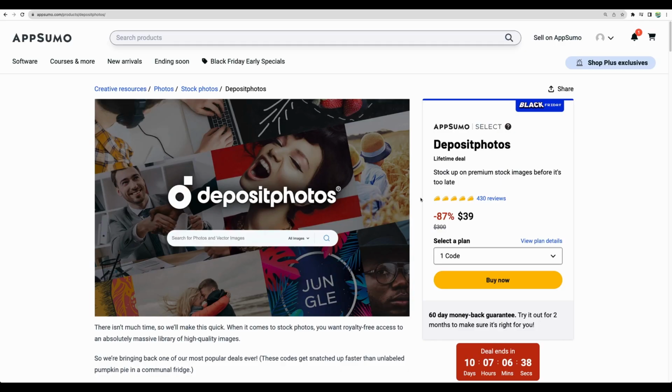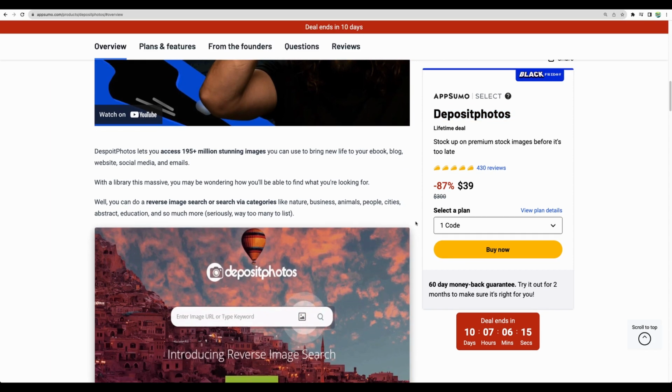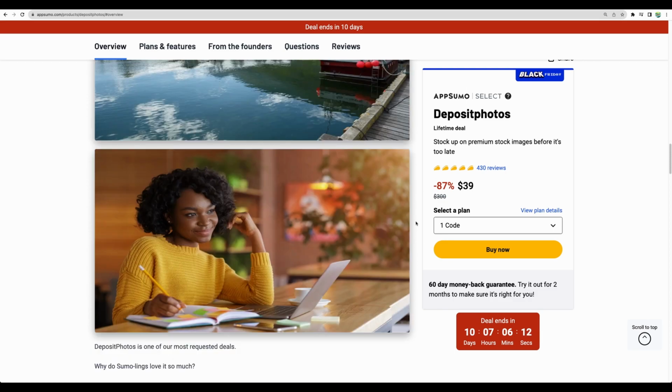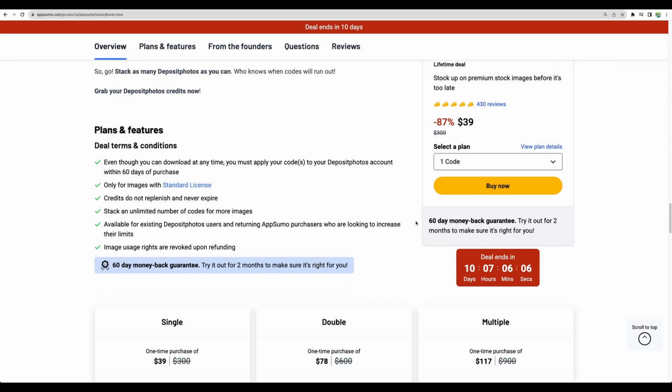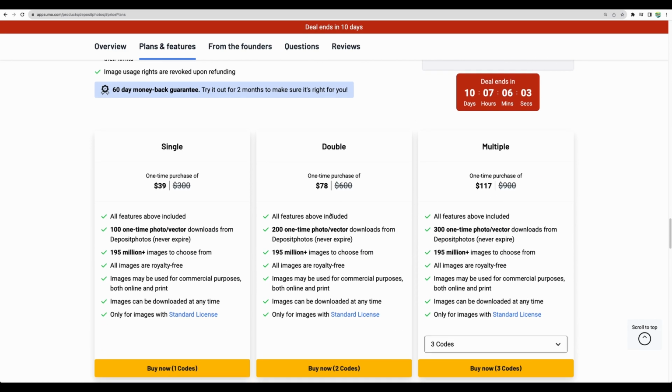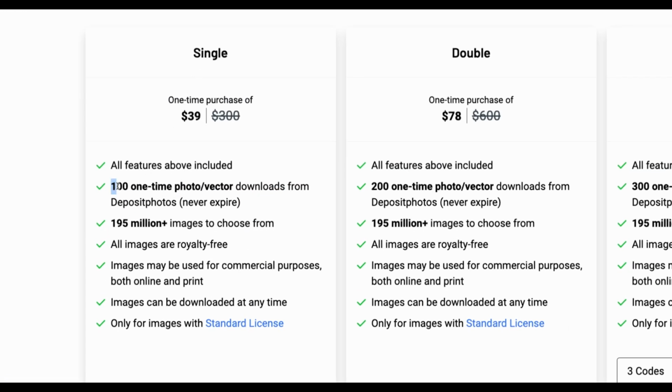So getting back to the AppSumo deal itself, Deposit Photos came back for a Black Friday sale, and they were present on AppSumo some time ago. As of the moment of this review, this is not a traditional lifetime deal where, for example, you get 30 images monthly, which are being renewed every month. With this deal in particular, you're getting a one-time purchase. For example, for a single code, you have 100 photos and vectors only, not music or videos.